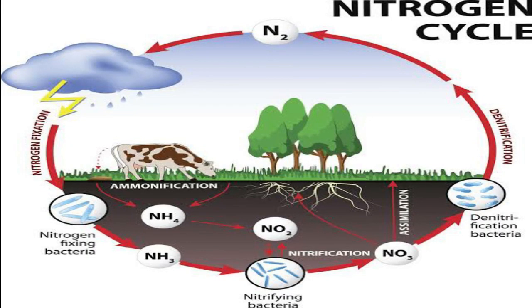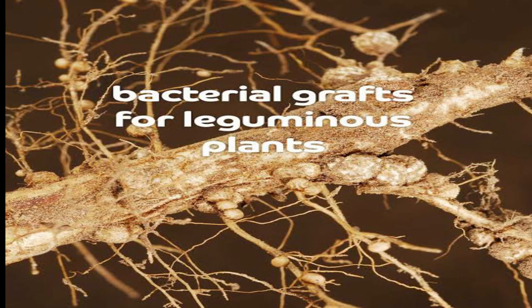Nitrogen cycle. The circulation of nitrogen between organisms and the atmosphere is called the nitrogen cycle. Some microorganisms reside in the root nodules of leguminous plants and fix nitrogen from the air into the soil, and increase soil fertility. Nitrogen is also fixed by lightning to a small extent.